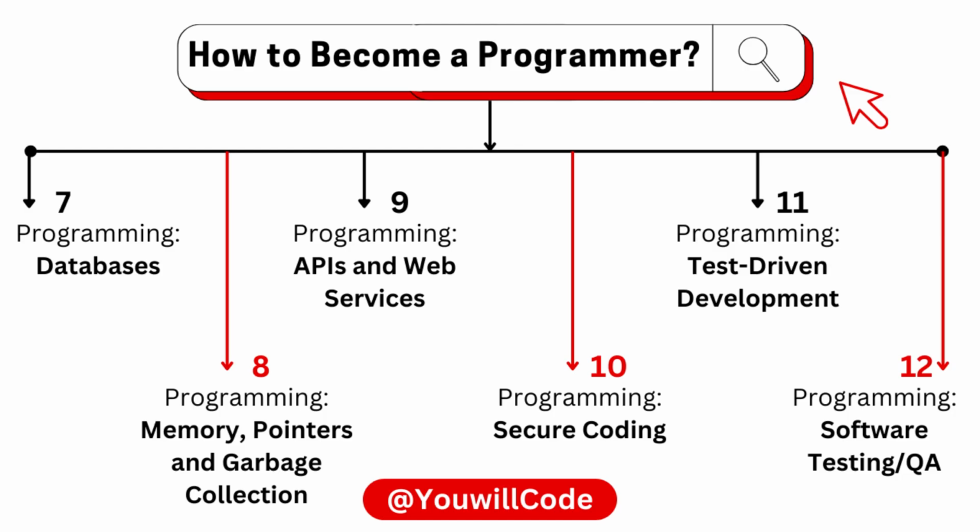Topic 8: Memory, pointers, and garbage collection. Optimize your programs for better performance. Topic 9: APIs and web services. Understand how applications communicate and integrate with each other. Topic 10: Secure coding. Write secure and robust applications.